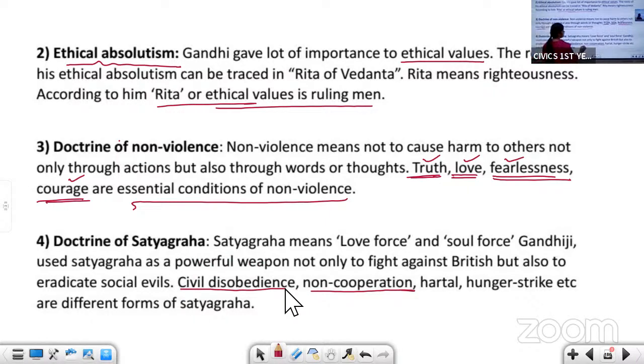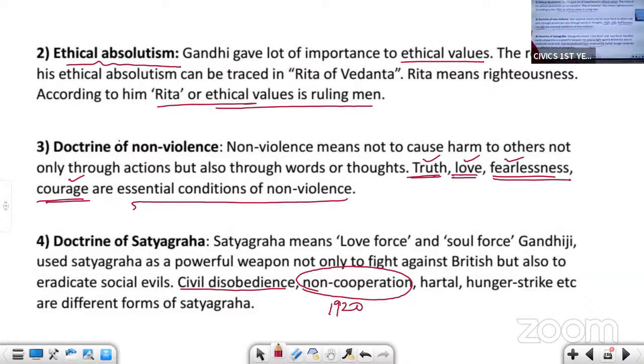These movements were completely non-violent. Gandhiji believed in non-violence, so all his movements were non-violent. The next is non-cooperation, another movement organized by Mahatma Gandhi. It was in the 1920s, and the civil disobedience movement was in the 1930s.